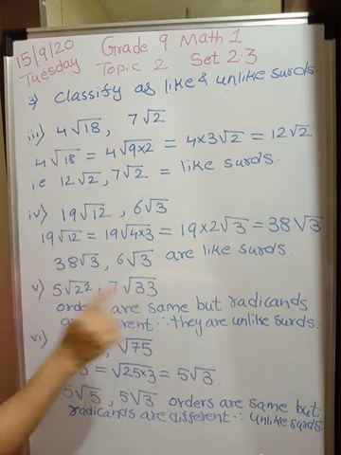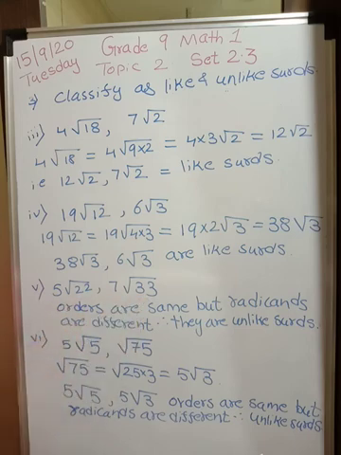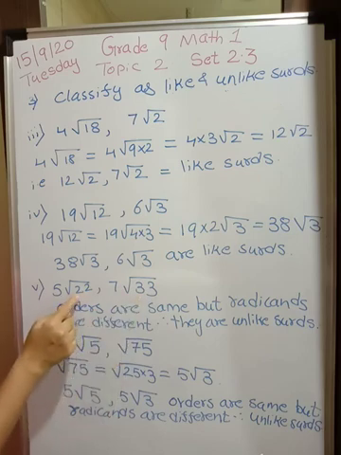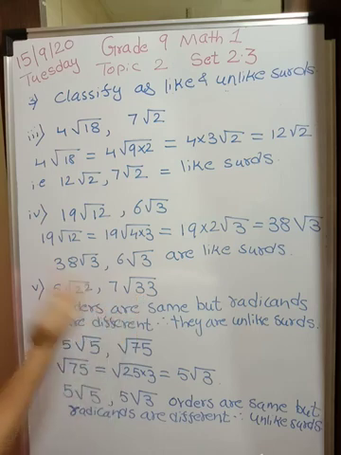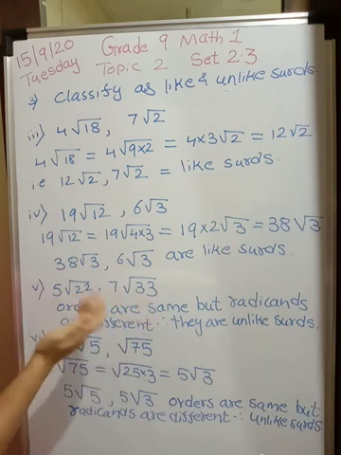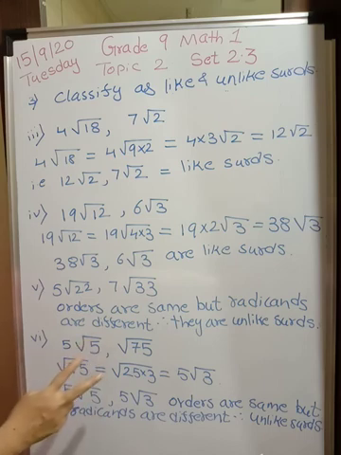5 root 22 and 7 root 33. Now see what is the order? Both have order 2. But what is the radicand? Radicands are different, 22 and 33. Even though we split this, it will be 11 into 2 and 11 into 3. 11 is not a perfect square, so it won't come outside the square root sign. As it is, what is left over will be root 3 and root 2. So these radicands are different and therefore they are unlike surds. Both should be equal, remember. Order as well as radicand, when both are equal, then only it is like surds or equal surds. If either one is not equal, then they are unlike surds.